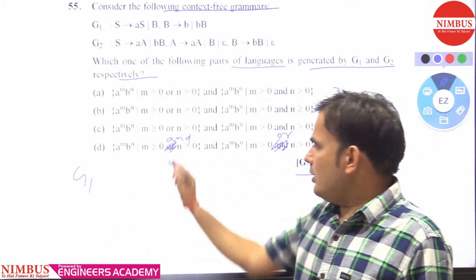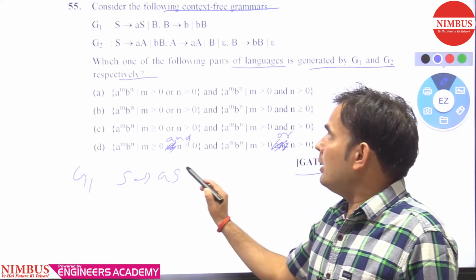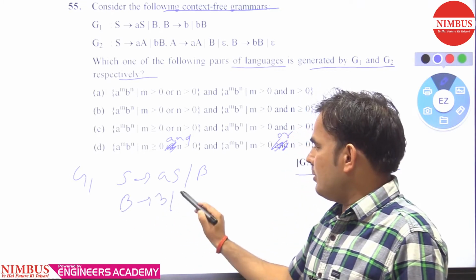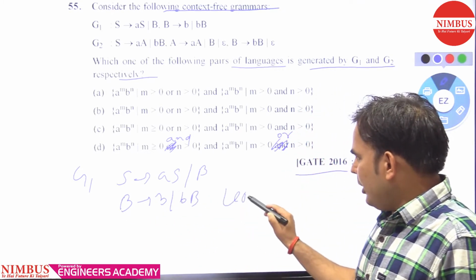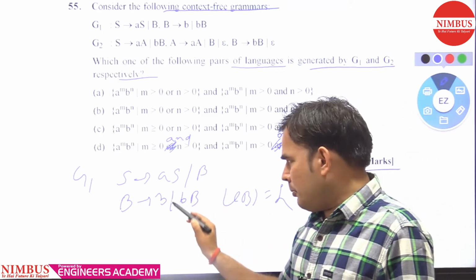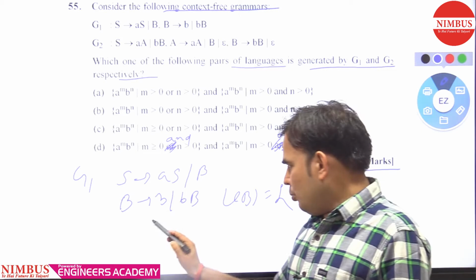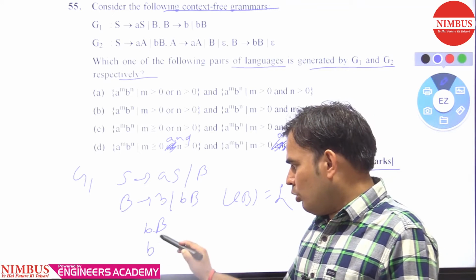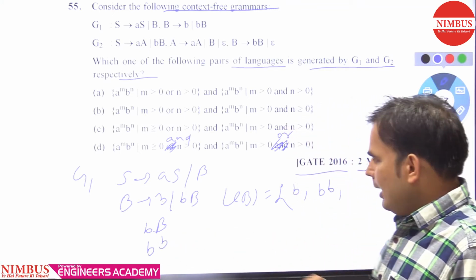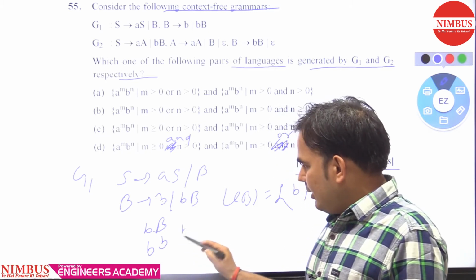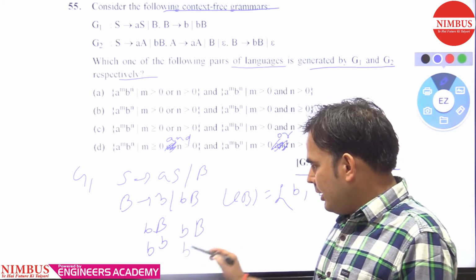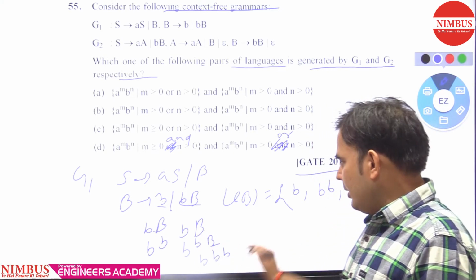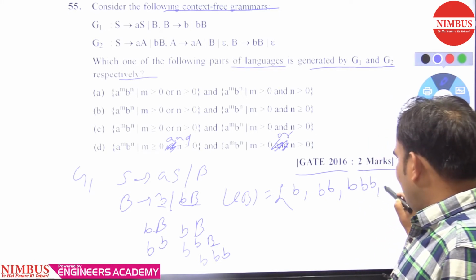Take G1. It says S tends to AS / B, and the production is B tends to b / BB. So what is the language of B? The minimum string is b. Then you take the production BB and replace this B by this B, so you get bb. If you take BB and replace each B again, you get bbb. This is again a string of the language LB.